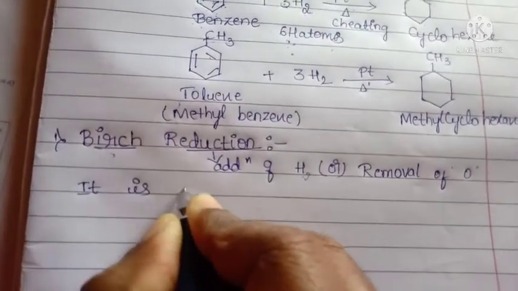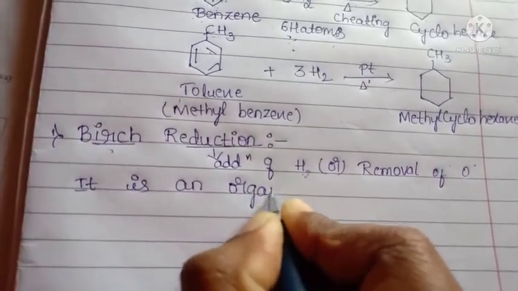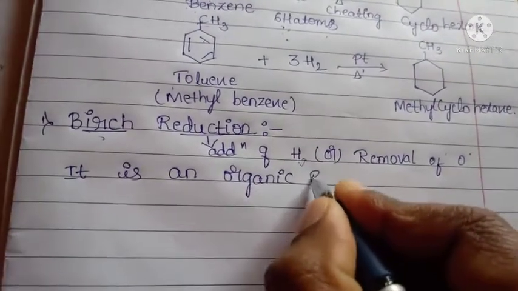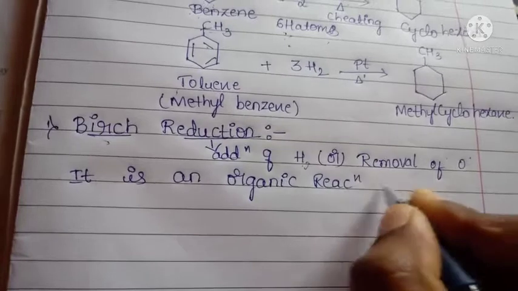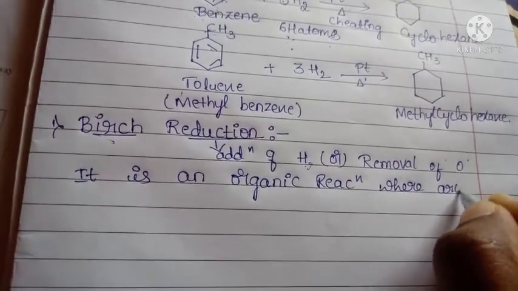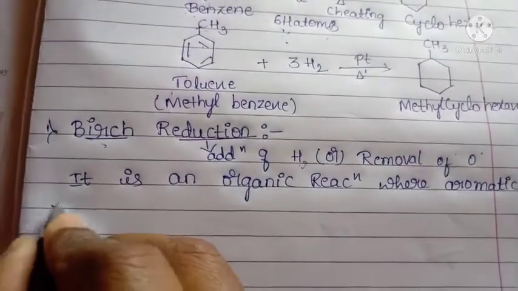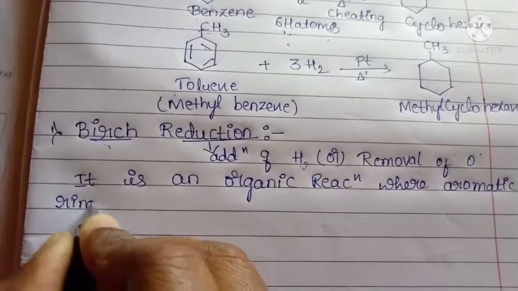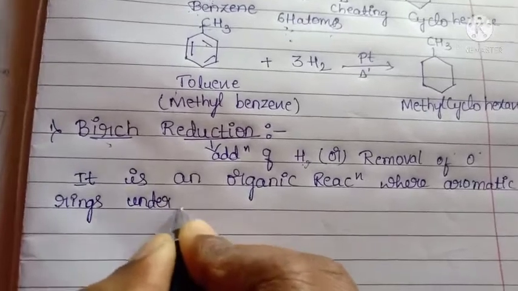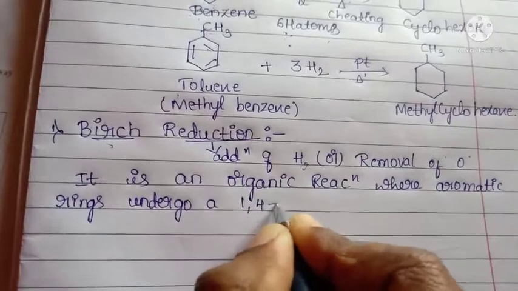This reduction is an organic reaction where aromatic rings undergo 1,4 reduction.